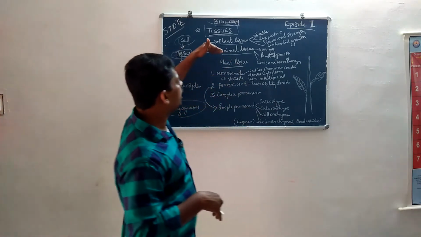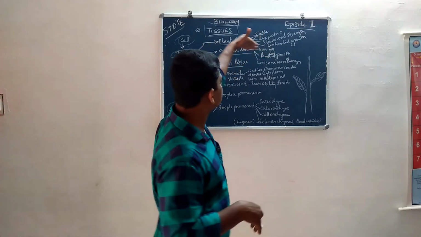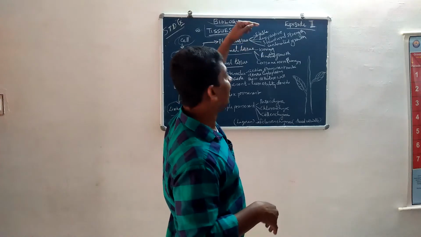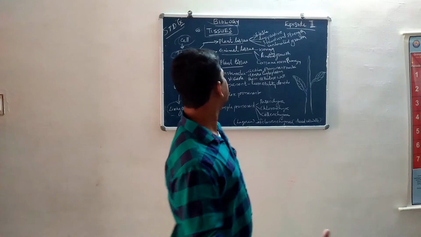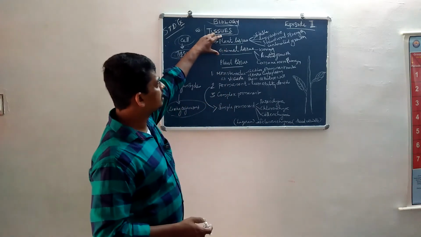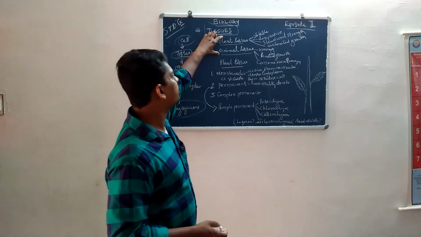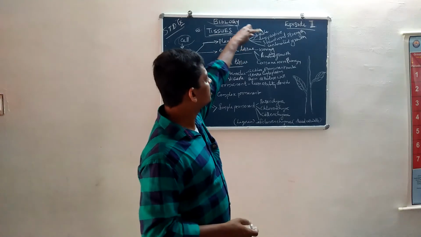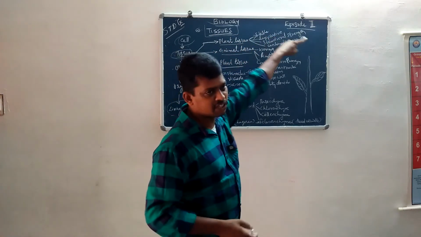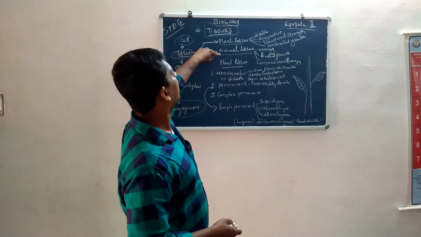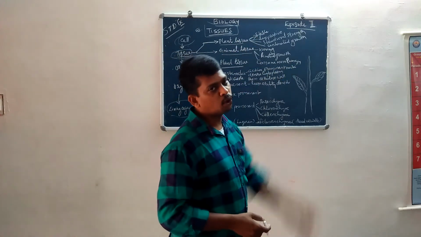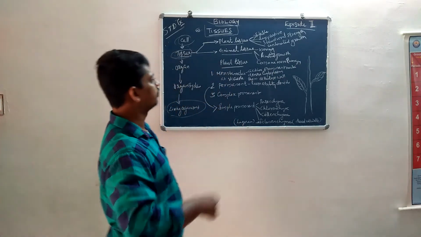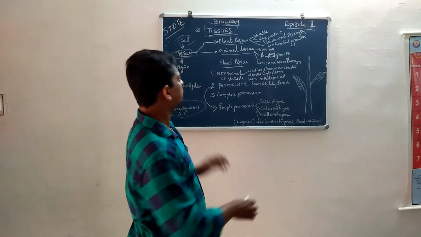And then animal tissues are moving tissues, with limited growth, and they consume more energy. So this is the difference between plant tissues and animal tissues. Plant tissues are stable, supportive, with structural strength and unlimited growth, and animal tissues are moving, with limited growth, and consume more energy. Okay, then the details.